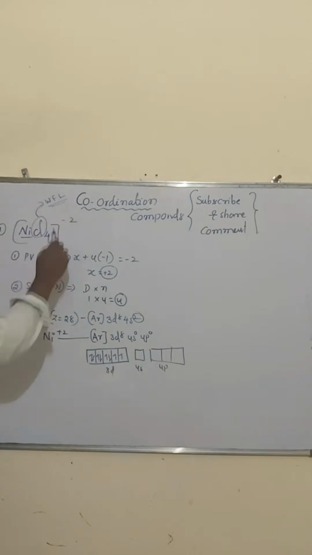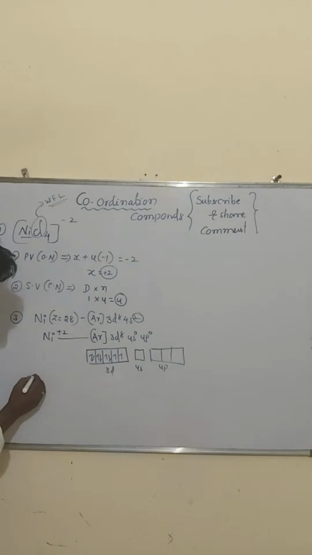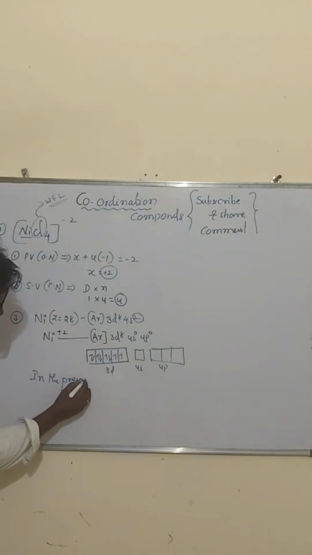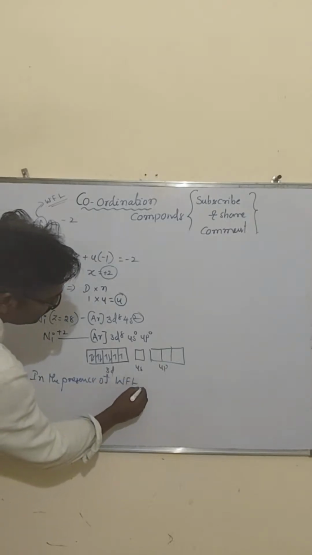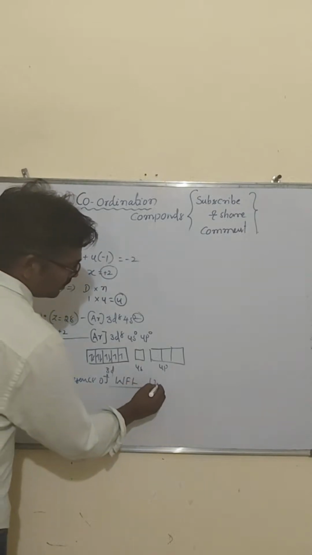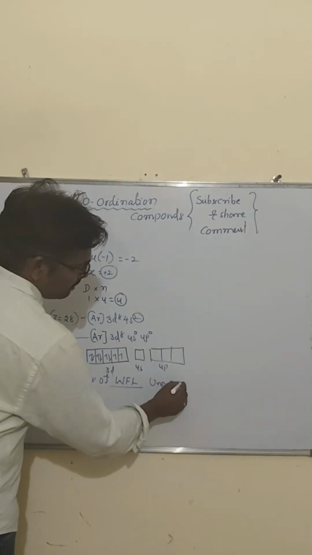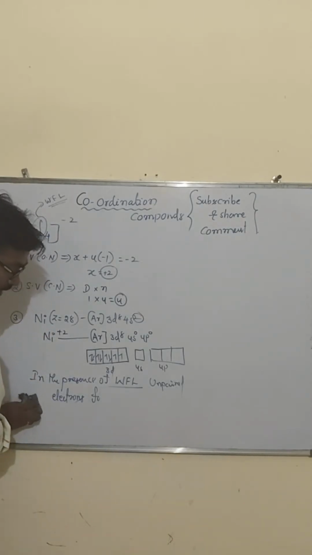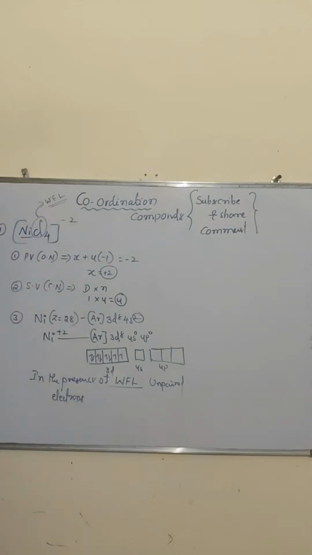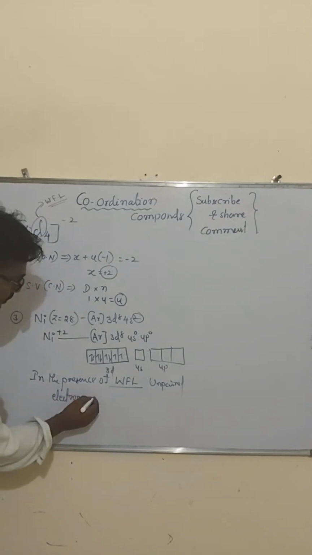Sir, in the presence of weak field ligand, unpaired electrons do not pair up.